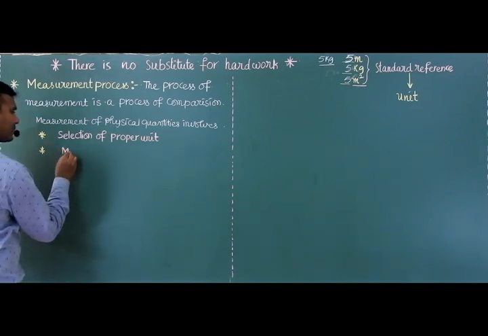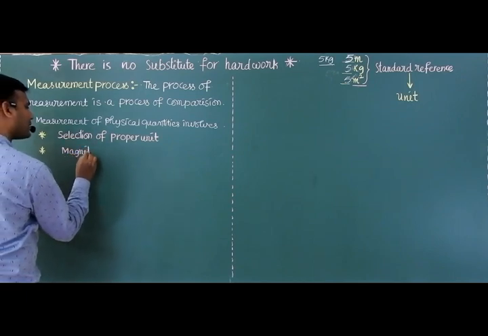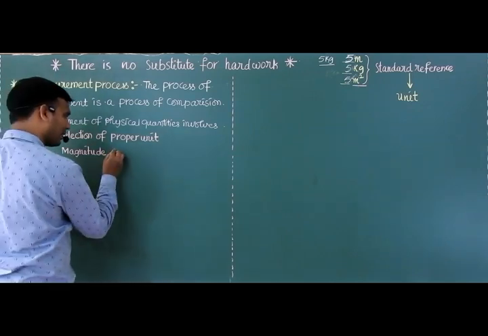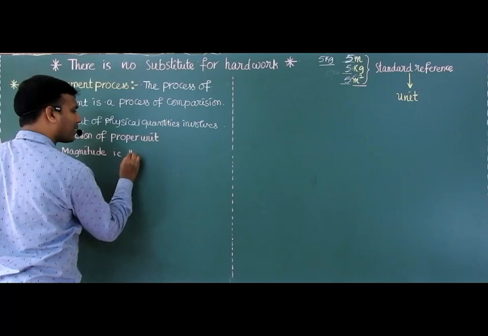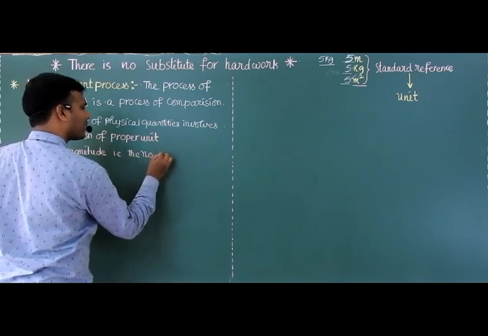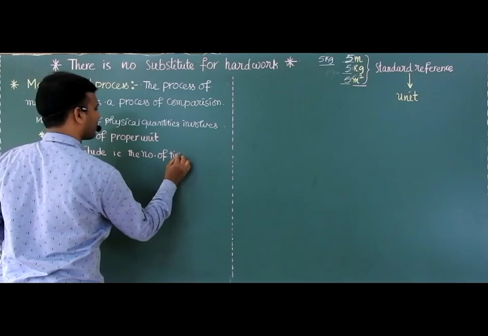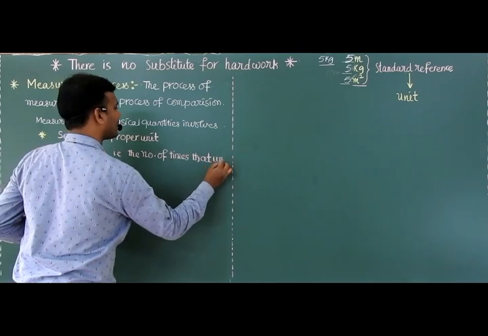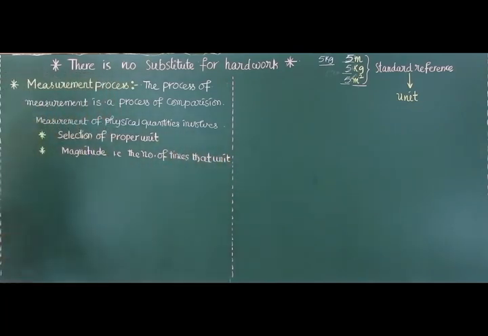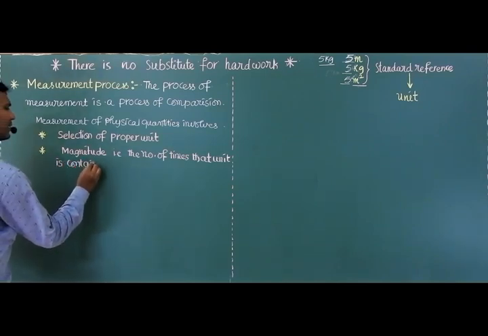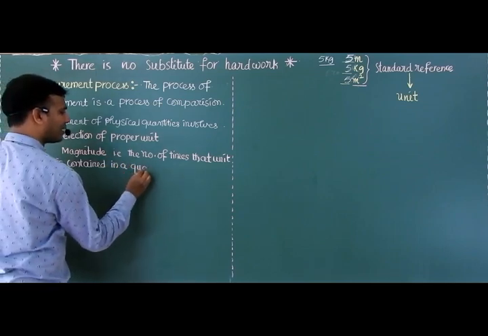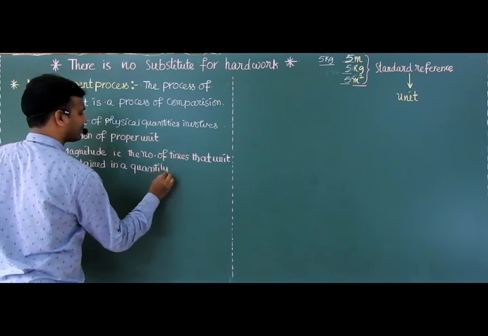Magnitude is nothing but the number of times that unit is contained in a physical quantity.